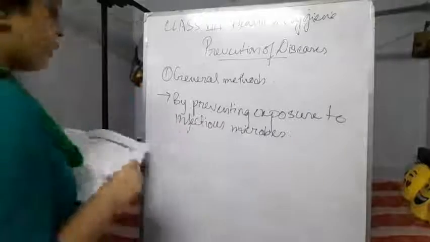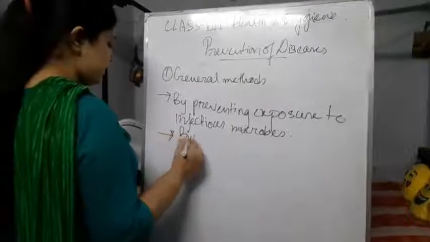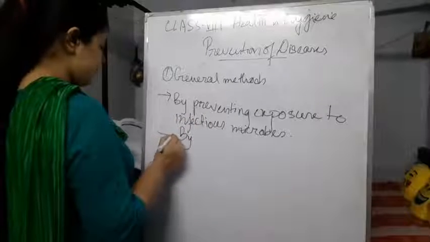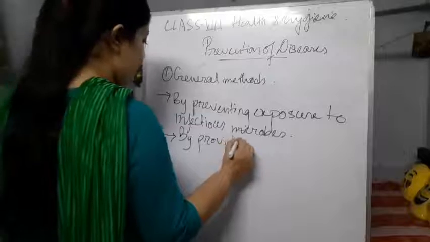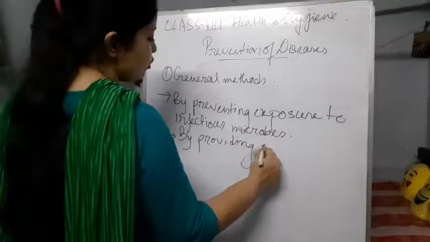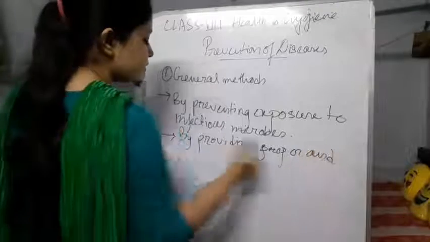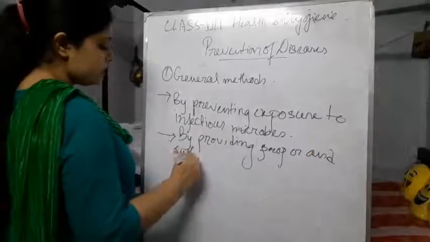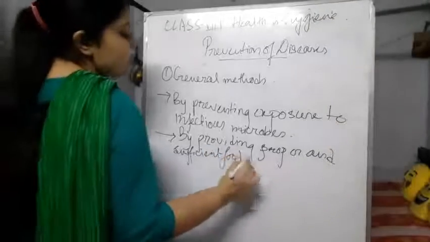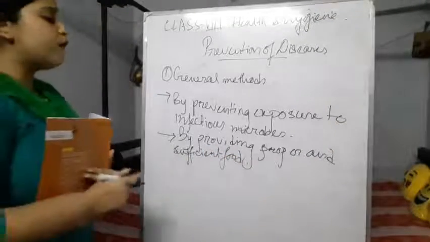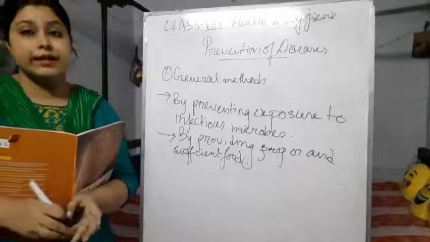What is the second point? The second point is by providing proper and sufficient food. So what is the purpose of having sufficient or proper food in our diet?